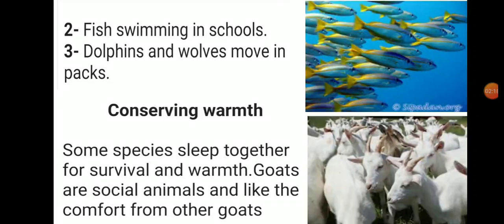Conserving warmth. Some species sleep together for survival and warmth. Goats are social animals and like the comfort from other goats. Goats move together, walk together, and sleep together. Students, goats sleep in a group. When they sleep, they absorb warmth from each other. Like that, they conserve warmth.